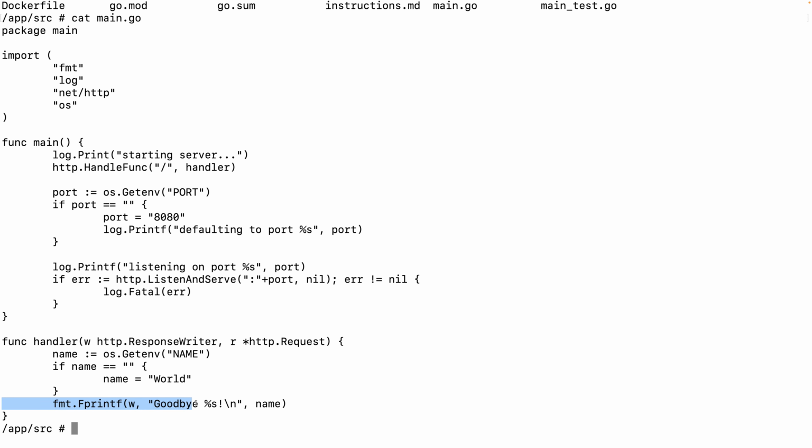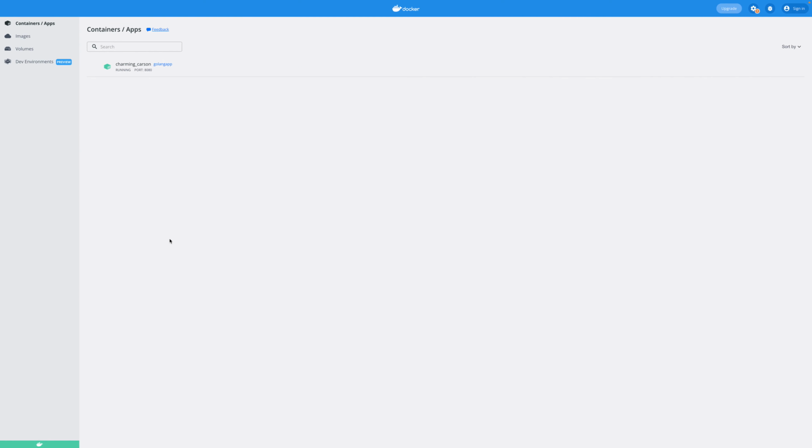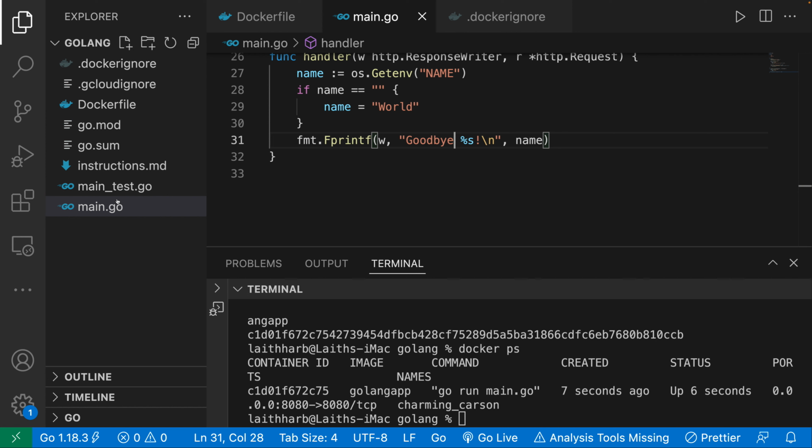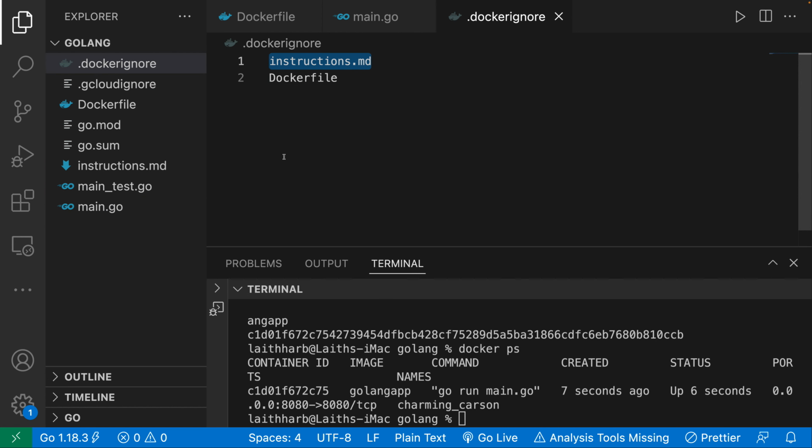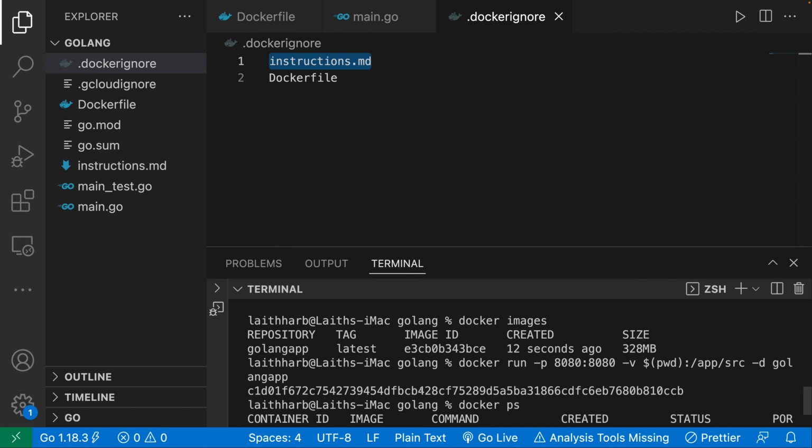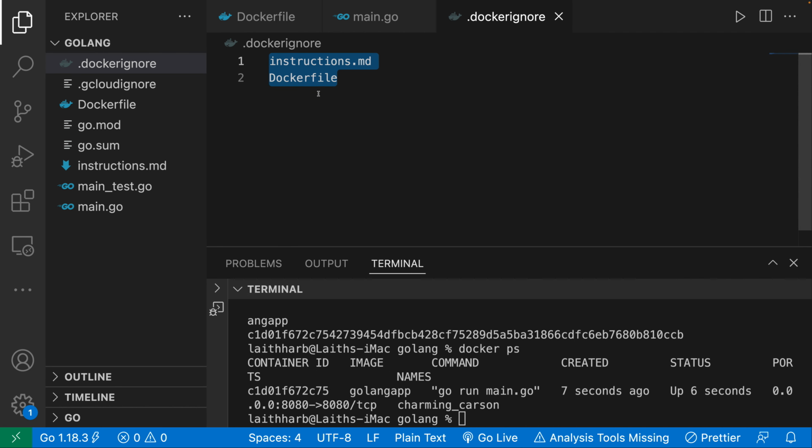So you can see it is indeed working. Now, this is the way to ignore files: you just put everything in a .dockerignore. I truly believe it's because of the caching, and that's why we end up seeing it. So again, that's pretty unfortunate, but it is what it is.